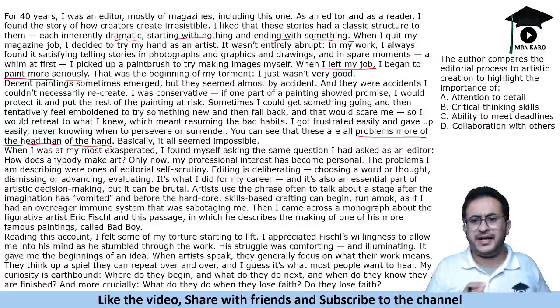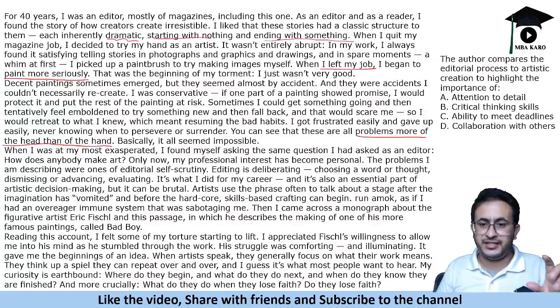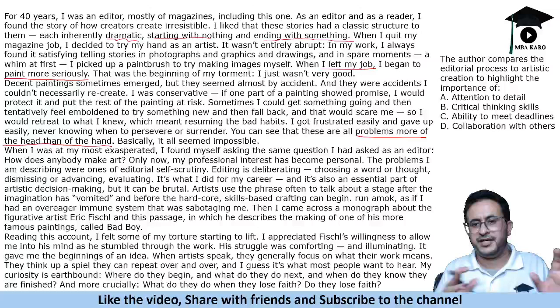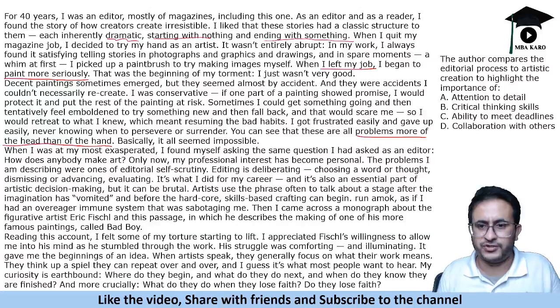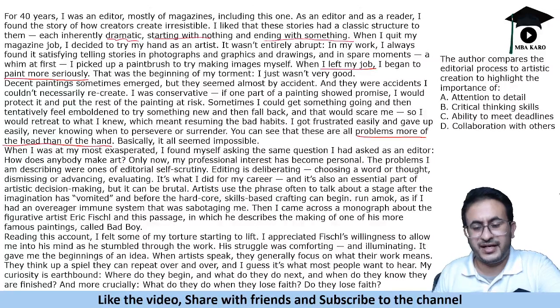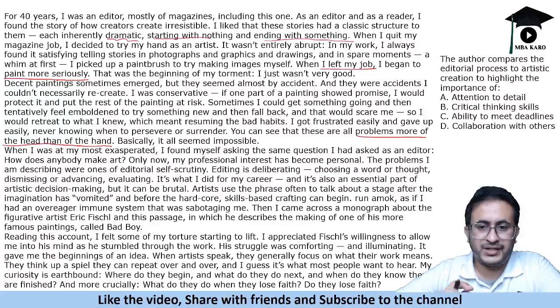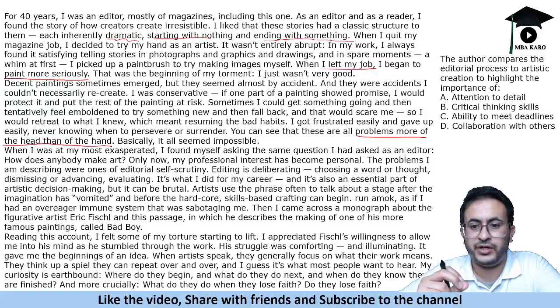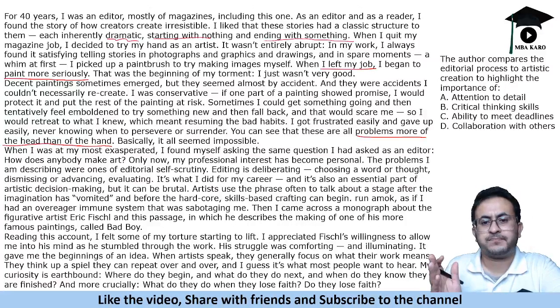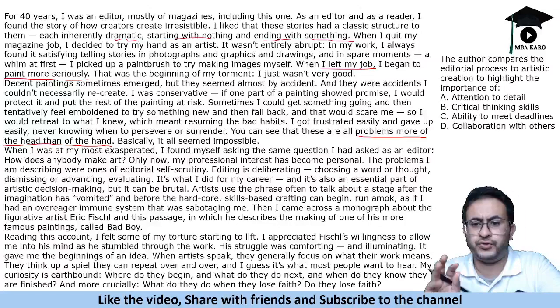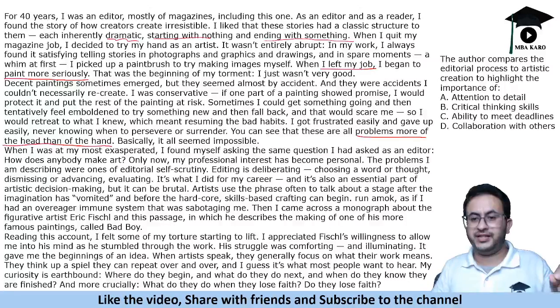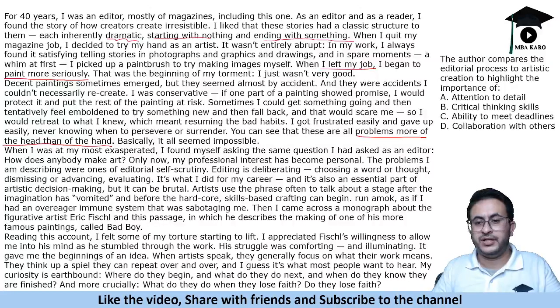So as an editor, you evaluate things, each and every sentence. Let's say you are a magazine editor and someone has given you an article, so you would evaluate each of the sentences, right? In the same way, the author has now become quite evaluative about the paintings that he or she is creating. So the inherent quality of an editor is being reflected in the author right now. Basically, the author is quite choosy about whether it is a good painting or a bad painting. What is the role of an editor? To evaluate things and choose the best one, remove the bad parts.